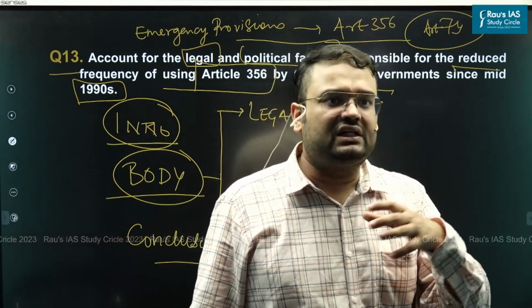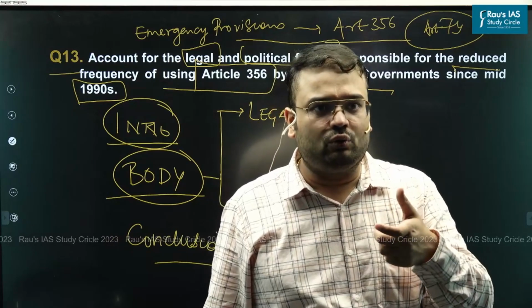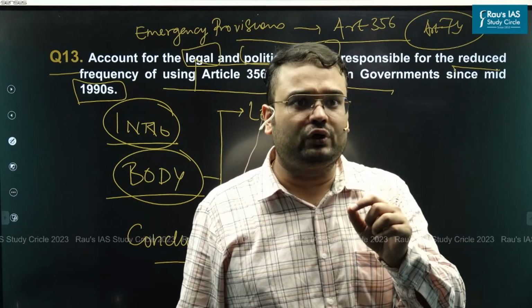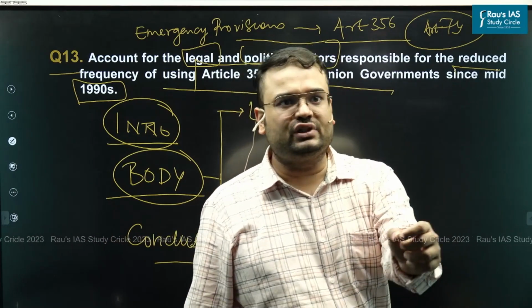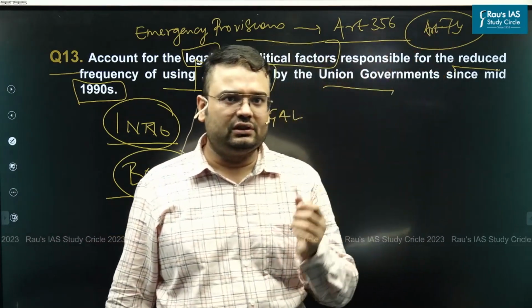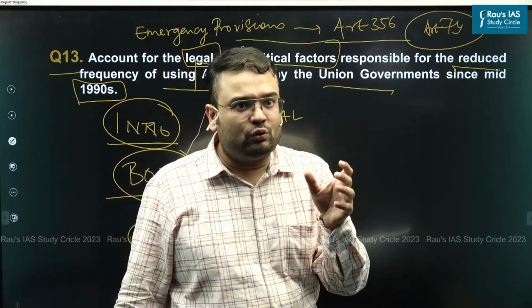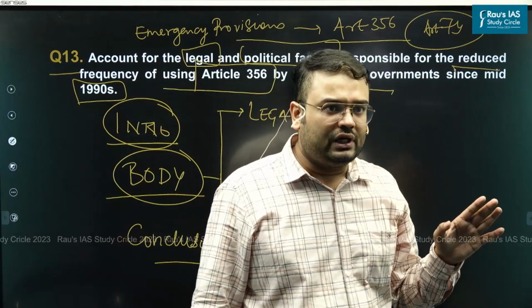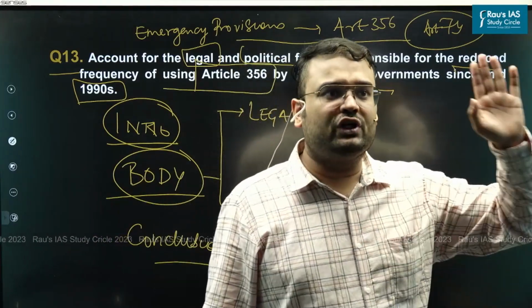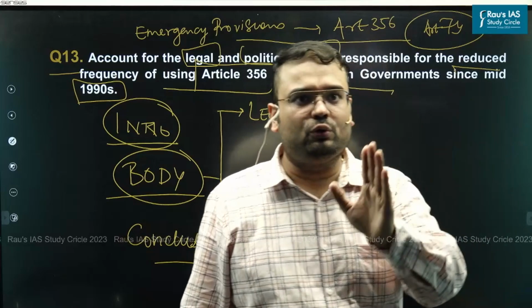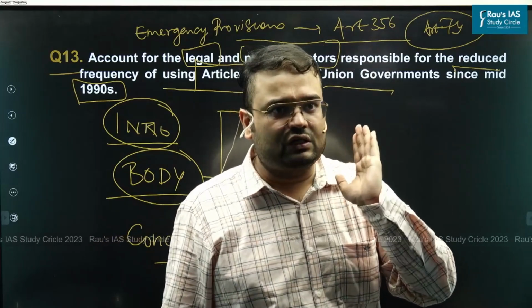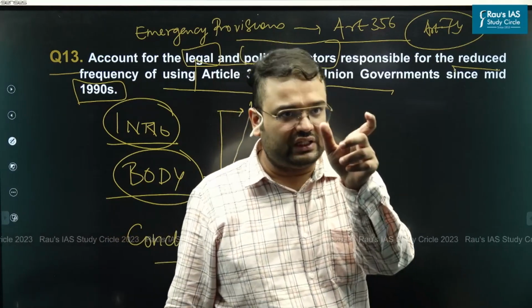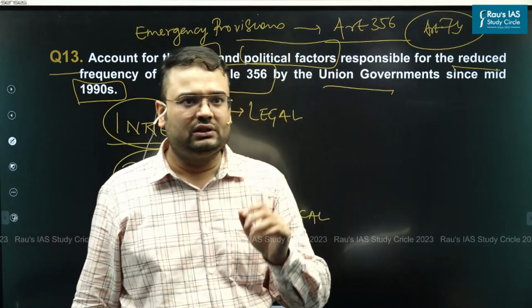Whenever someone asks the Supreme Court to look into whether the imposition of Article 356 is malafide or not, we are going to look into this objective material, that is the report sent by the Governor to the President. We can look into whether the grounds were in fact there to impose 356 or not. In this process, we are not at all bothered about Article 74. That is, we are not going to look into the advice tendered by the Council of Ministers to the President. We just want to satisfy ourselves that objective materials or objective grounds were there.